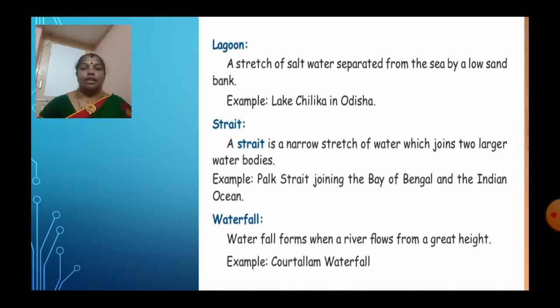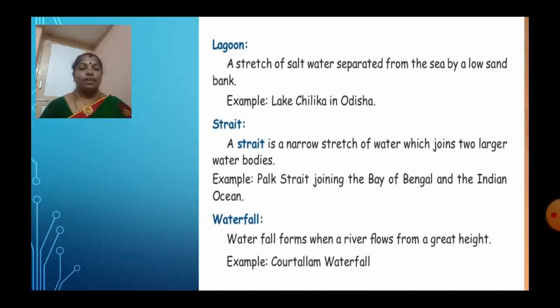Okay, next we are going to see waterfalls. A waterfall forms when a river flows from a great height. Example, Kuttalam waterfall.